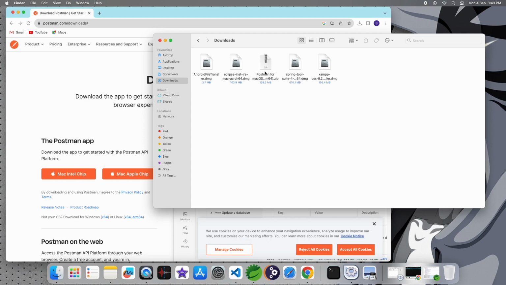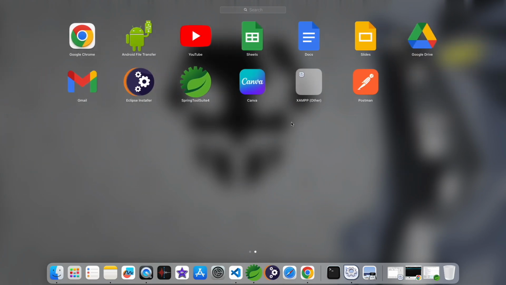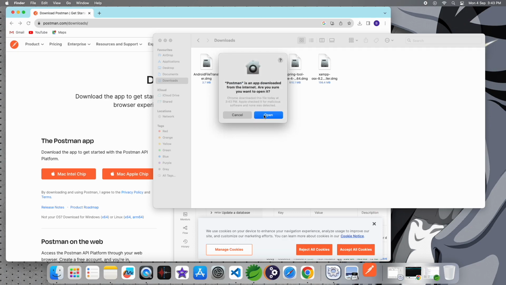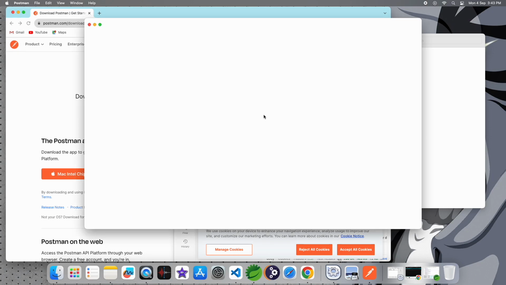In Mac there are mainly two types of application downloads, DMG file and zip. The zip is the compressed version, so after double clicking on it, your zip file is extracted. This is the extracted file. Simply drag and drop it into Applications, and here you can find Postman. There is a permission issue, so click open, hit open.